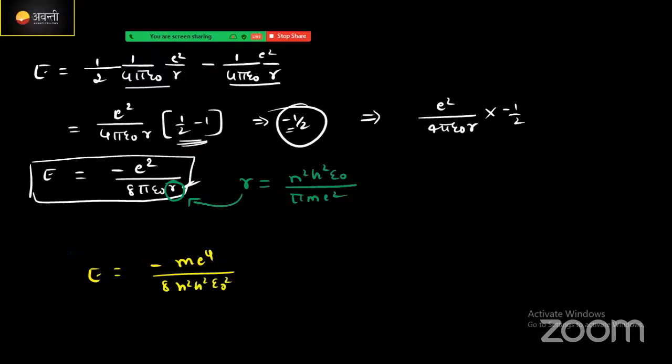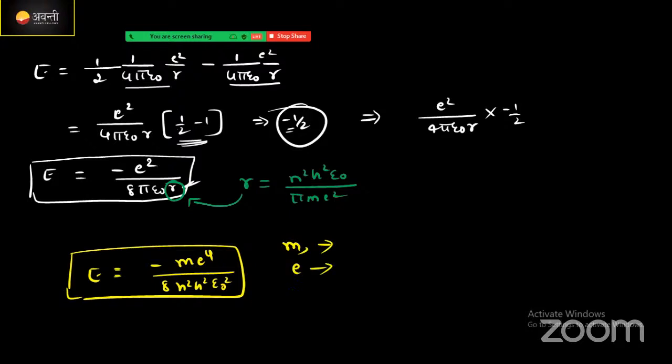This is the final answer you will get. For the energy equation, this is the final equation. Here m stands for mass of electron, e stands for charge of electron, h stands for Planck's constant, and epsilon naught stands for the permittivity. All are constants. Correct now?